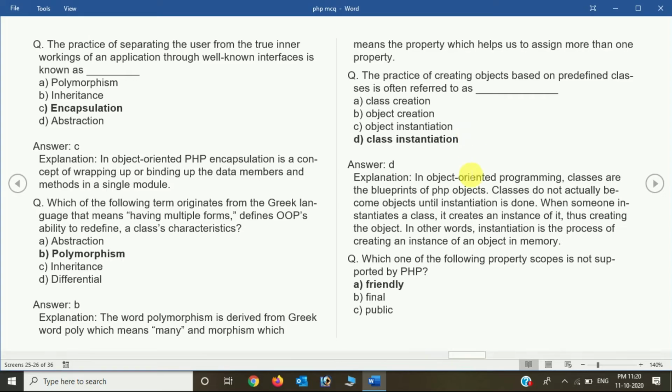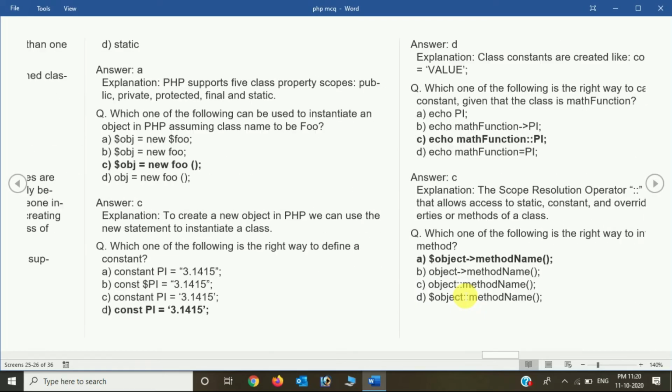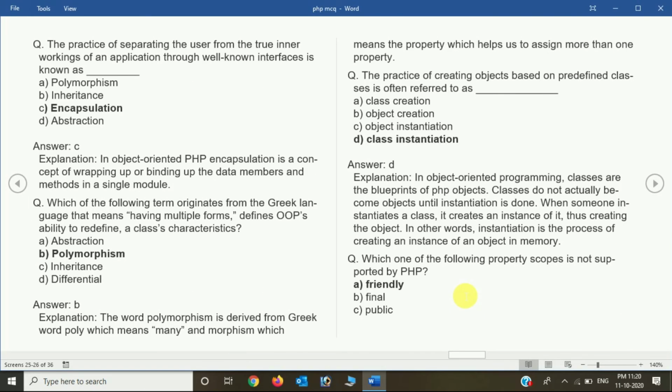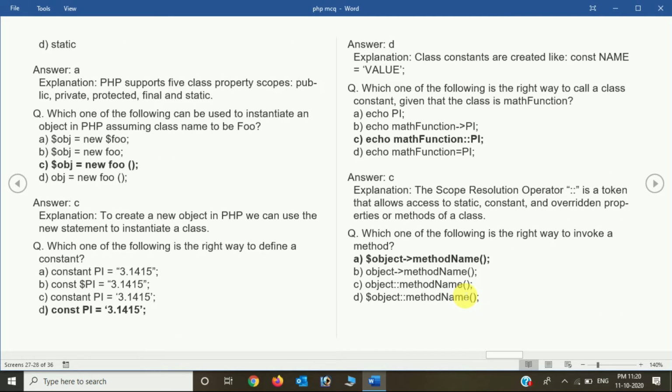Now which one of the following property scopes is not supported by PHP? Friendly is the right option, because final is supported by PHP, public is supported, static as well, but friendly is not supported. Now the question: which of the following can be used to instantiate an object in PHP, assuming the class name to be foo? The options are like these, and the right one is option C, that is $object = new foo.